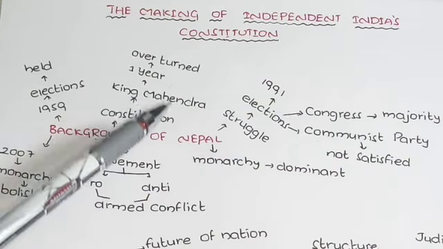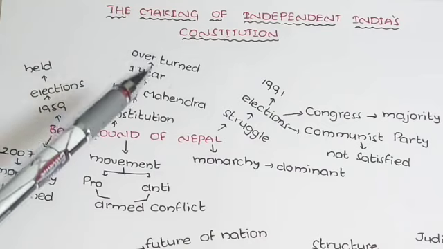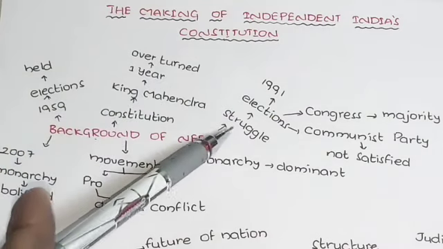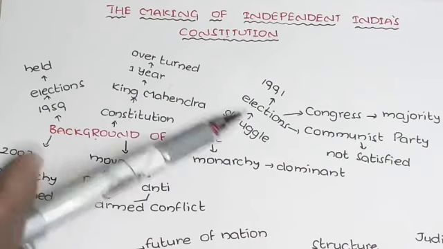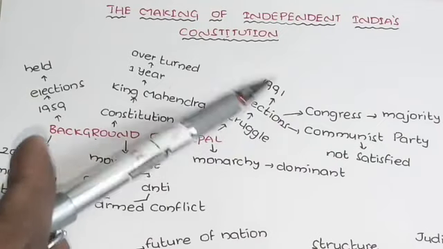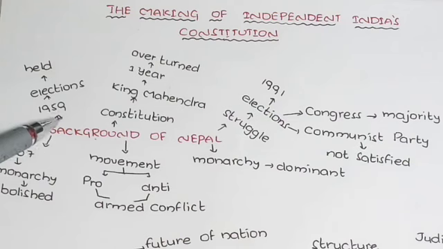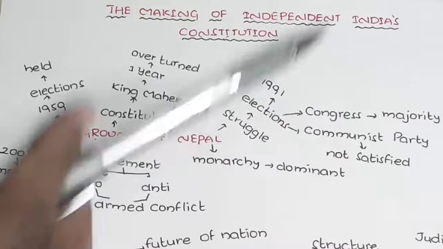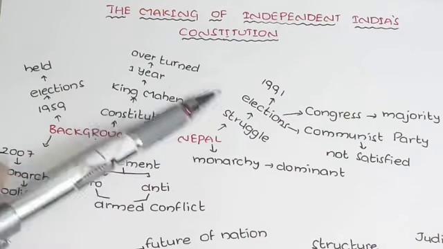So then what happened? The people had already fought for independence and they got a democratic form of government, but within 1 year their hopes failed. So the people started struggling again for a democratic form of government. The people's continuous struggle for a democratic representative government finally led up to 1991. In 1959 the first elections were held, but it failed. But again, when elections were held in 1991, it was after the people fought for a long time for a democratic government.